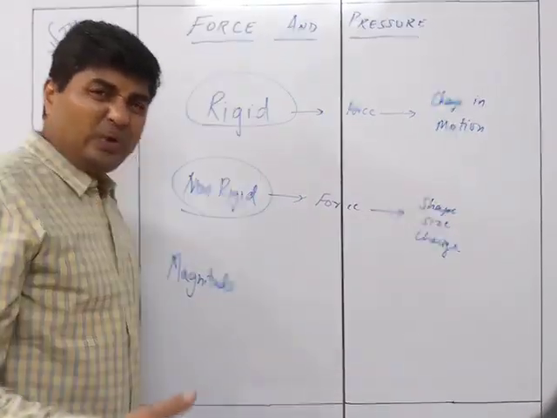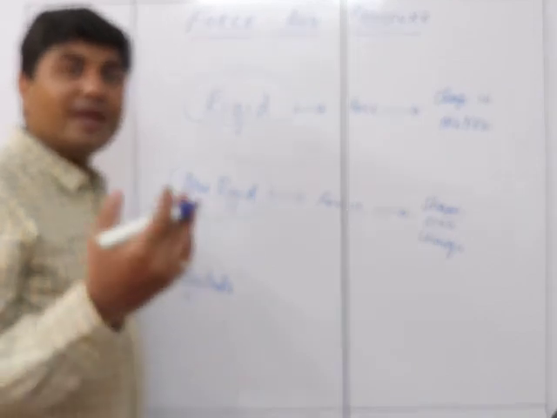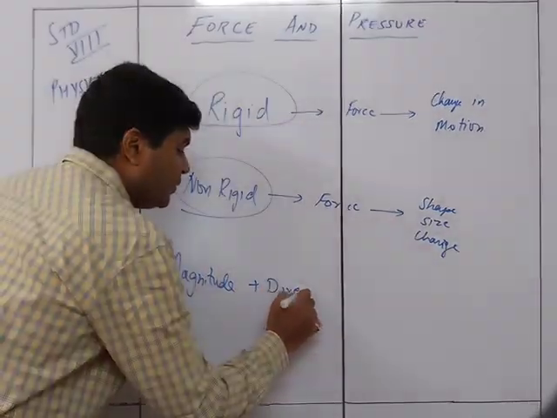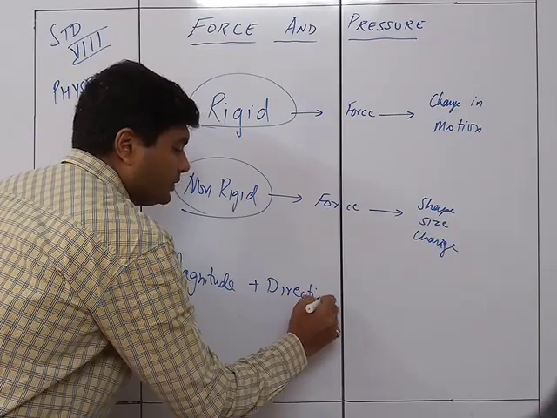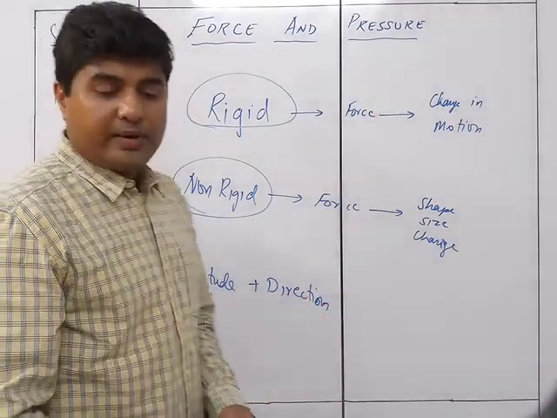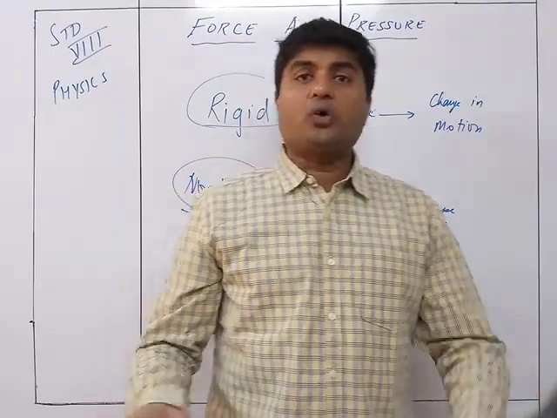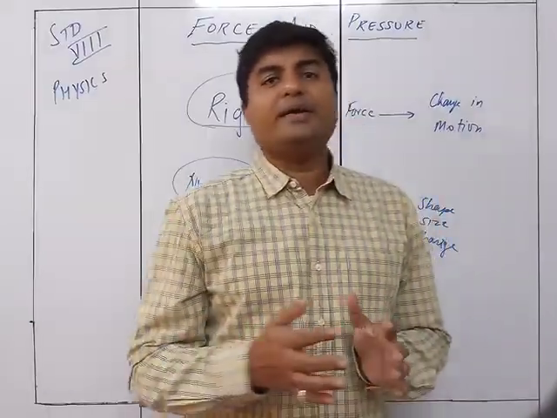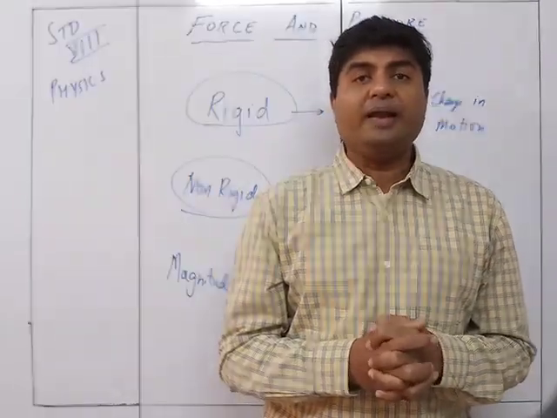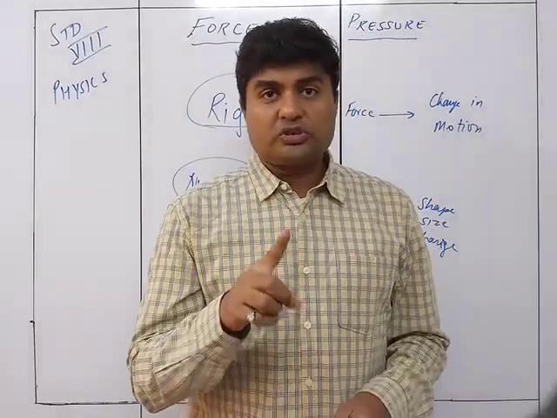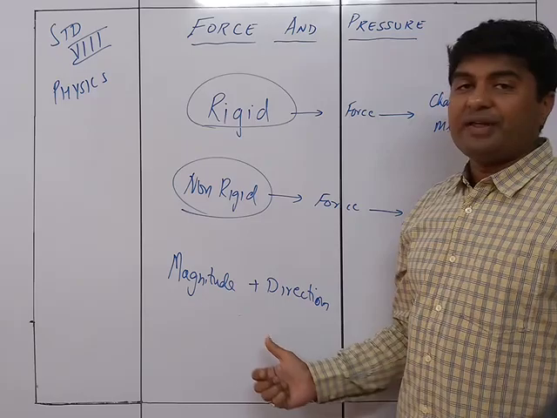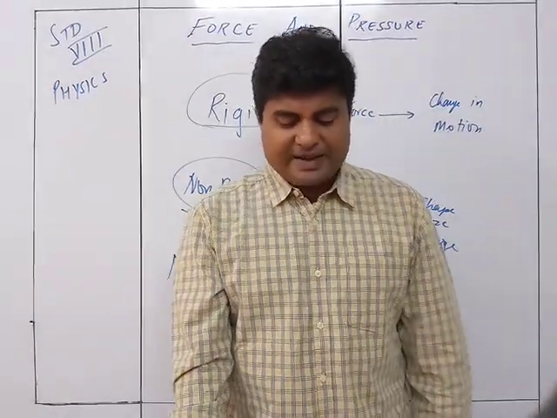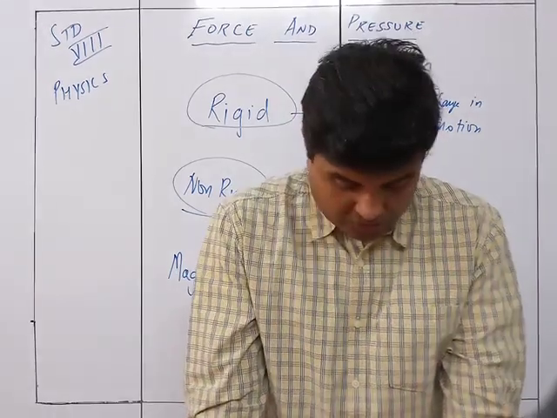5 Newton, 10 Newton, 15 Newton, 100 Newton, 1000 Newton, तो मैग्नीट्यूड है. Plus direction is which direction I want to move the object, whether I'm moving it in the north or south or upward, downwards, जो भी हो. Depending upon what is the direction in which the force is applied. Hence, for force, both the things are important, the magnitude as well as direction. That's why we are given over here, a force is expressed by stating its magnitude and direction both.